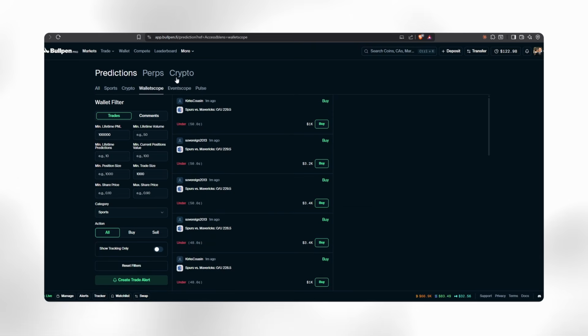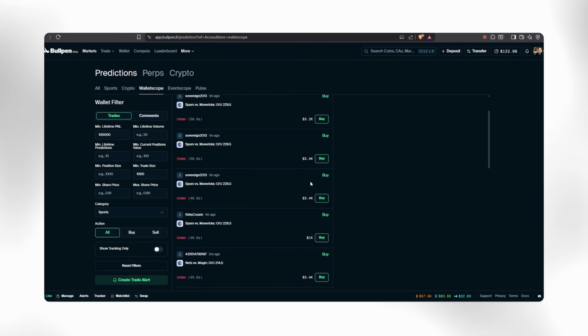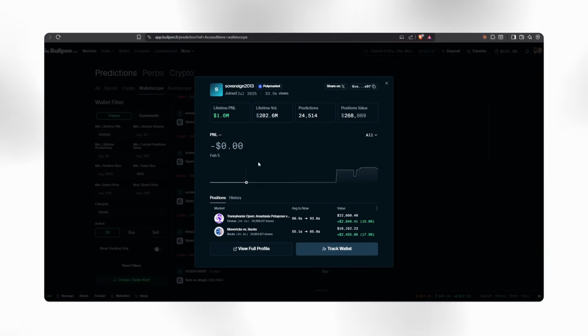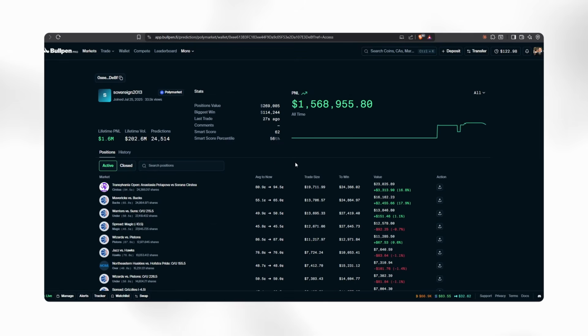So all we have to do now is go over to Wallet Scope, and I like using these settings, right? So let's say we wanted to find a very good trader that trades the sports, right? All we have to do, I like doing 100K P&L, minimum trade size about $1,000. And all we have to do right now is we can see all of these really great traders. If we click on their profile, we can see this guy's up $1.5 million. View his full profile. You can see he's definitely a very good trader.